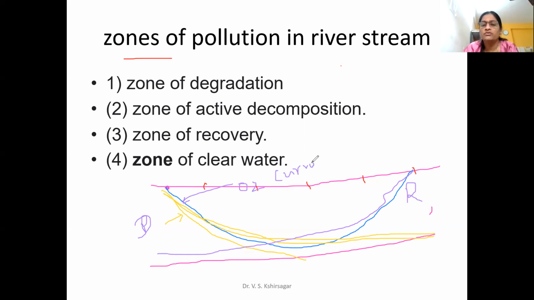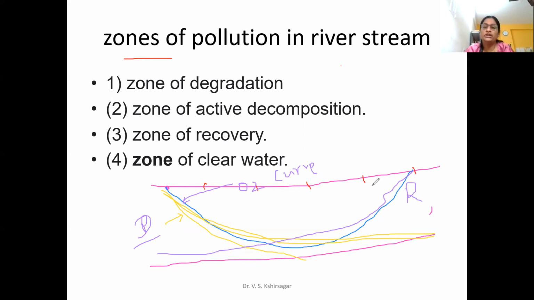Are you getting it? The first graph shows that the oxygen level in the stream decreases due to the degradation process of organic material, and that graph is known as the deoxygenation curve.